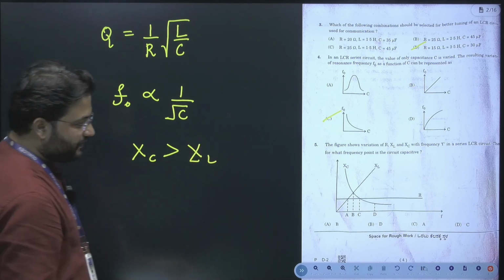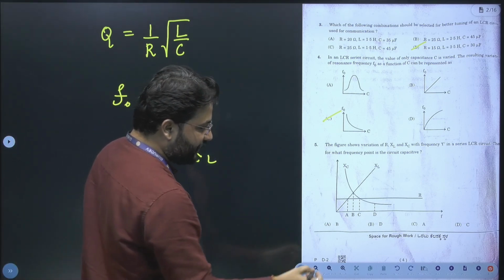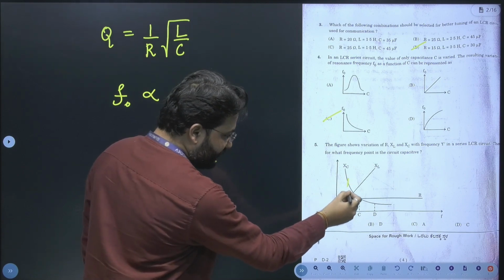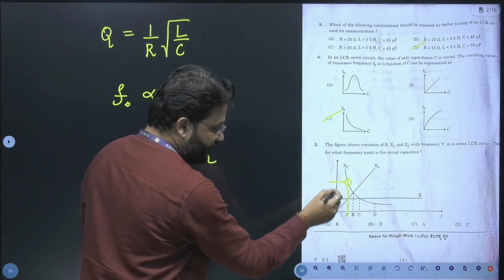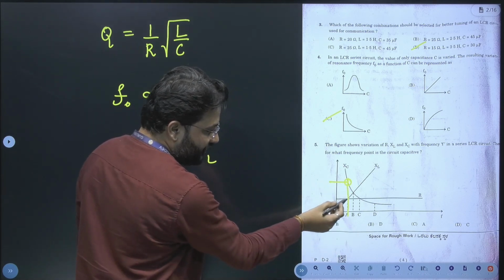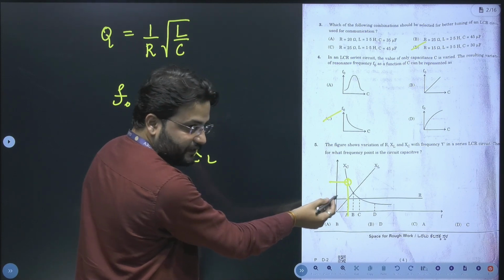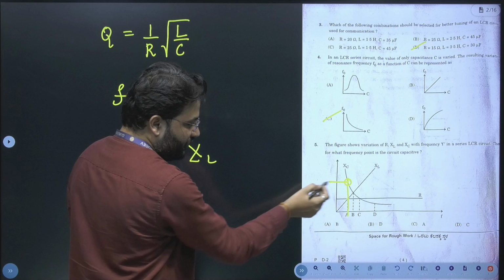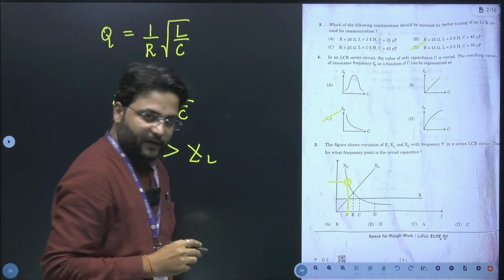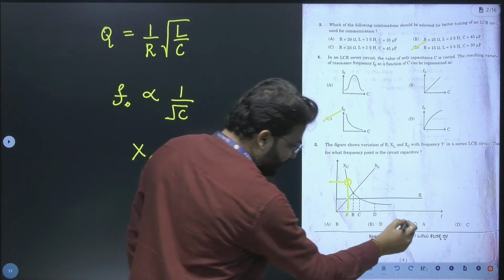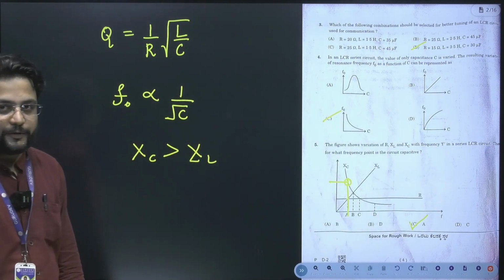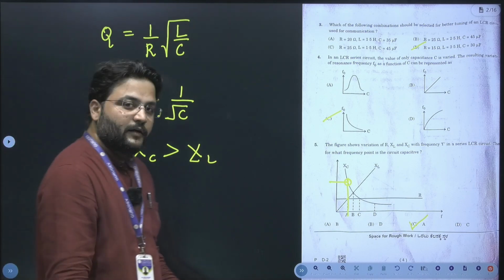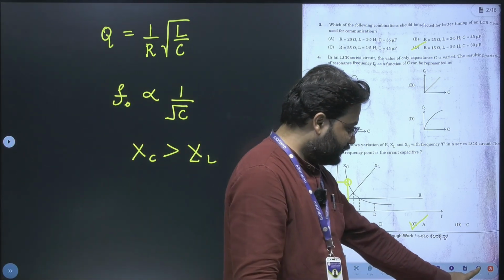So find the region in which XC is greater. I can see that in this region here, XC is greater compared to all other values. Here R and XL are same, XC is greater. So that's why it is the point A where we have greater frequency. So the right option will be option C. Yes. Now let's move to the next part of the questions.